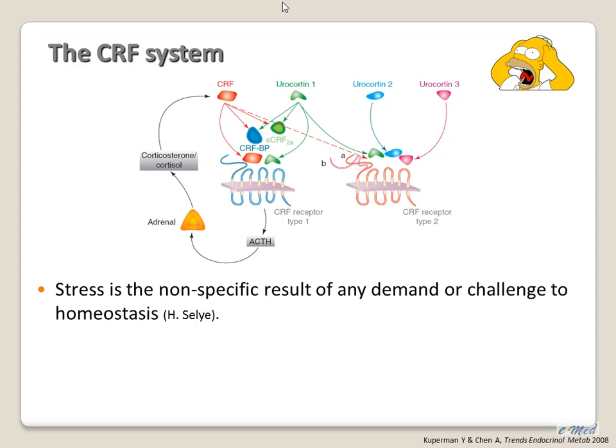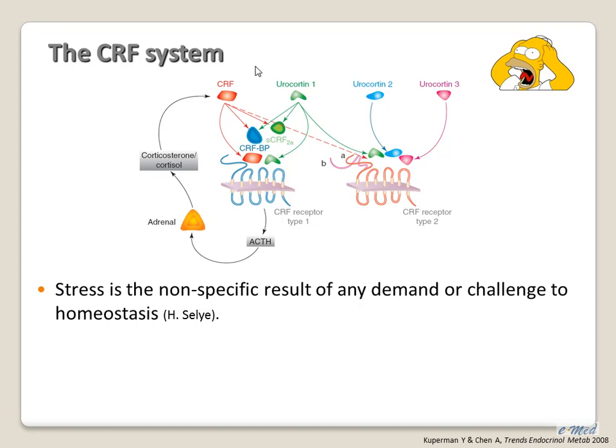As you all know, a major part of the research in Alon's lab focuses on the CRF system. This is the primary mediator of the central stress response and contributes to the etiology of stress-related psychiatric illnesses, where in response to stress, the body activates a series of coordinated responses aimed to promote the survival of the organism and to restore homeostasis. The members of this family include, of course, the CRF, which initiates the HPA axis and also acts as a neuromodulator in the brain.